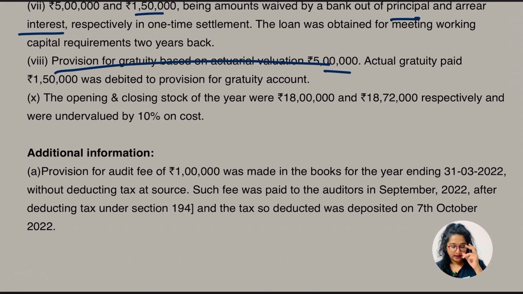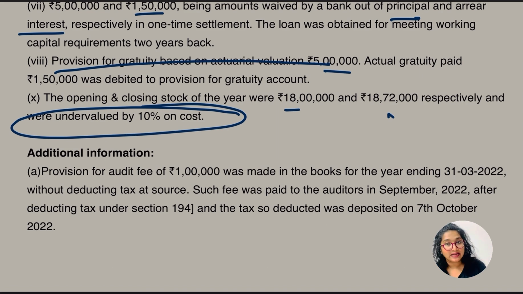Okay, here comes the point, the opening and closing stock. In the previous question we discussed the overvaluation of opening and closing stock, but in this question there is opening and closing stock of the year, which is this and this respectively, and their value is undervalued by 10% of the cost. In the last question it was overvalued by 10% of the cost, right? So what we did as the treatment in the previous question, into 10 divided by 110, we know, right? So in this case of undervalued, it's going to be the same, into 10 divided by 90. Okay, 90, not 110 or 100, we know this.